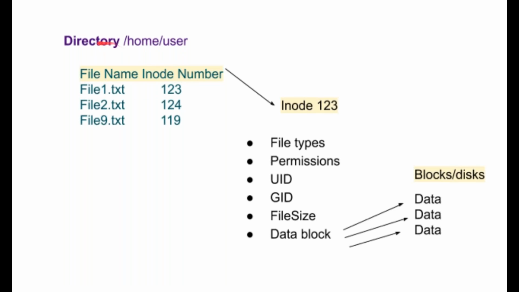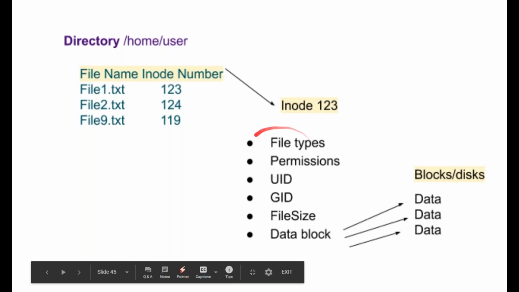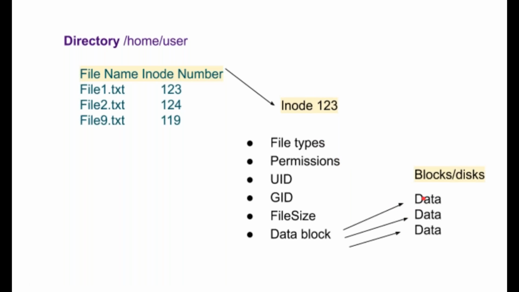This is your directory entry. It will consist of files. Directory entry has the name of the file and the inode number. Inode number is a pointer to this number, and it has various information about your file, and it has the data blocks, and data blocks are further pointing towards your data blocks, or where actually your data resides.